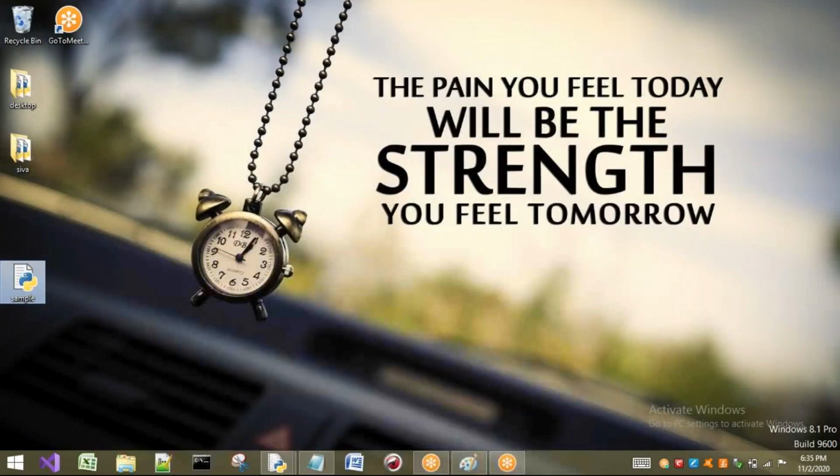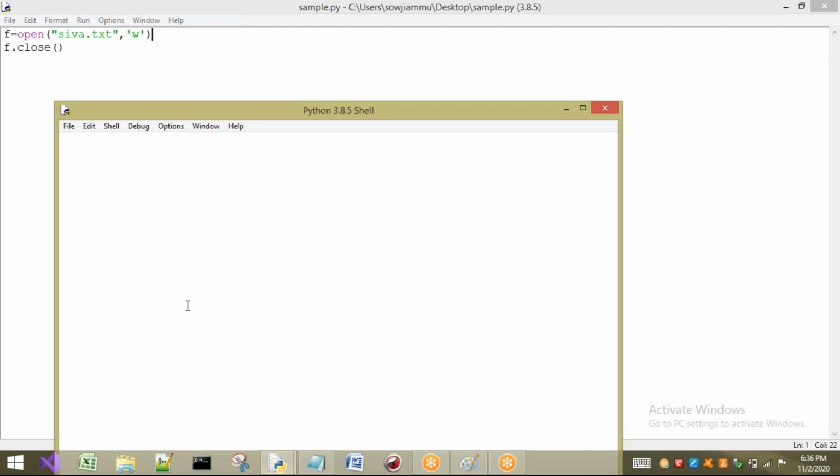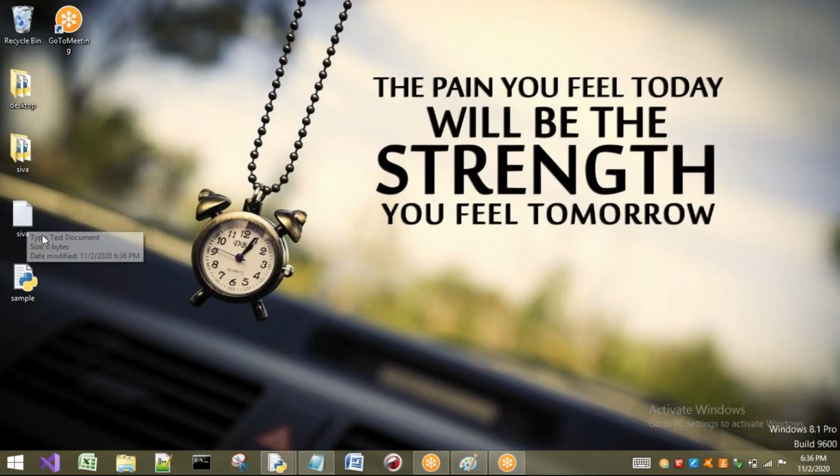Now observe the case. Here, is there any shiva.txt? It is not there. See, is there any shiva.txt? Not there. Now observe, I am executing this program and you can find a new file that is going to be created on your desktop. See, nothing is executed because there is nothing to execute here. Now observe, shiva.txt is placed here.